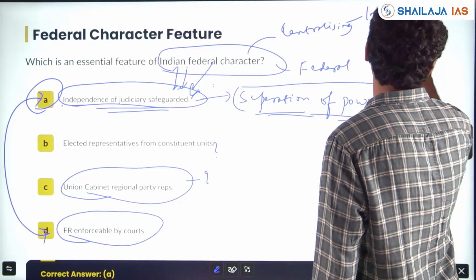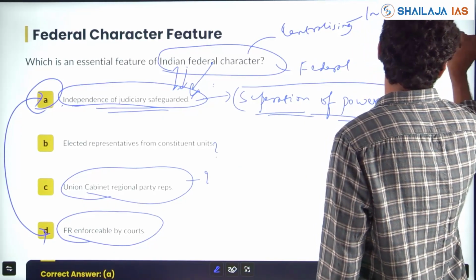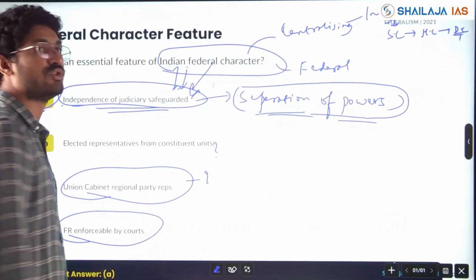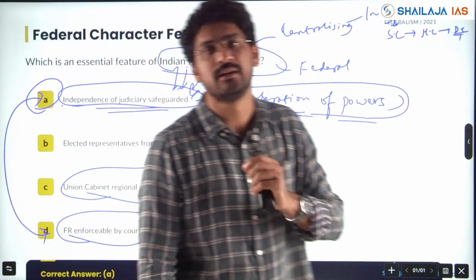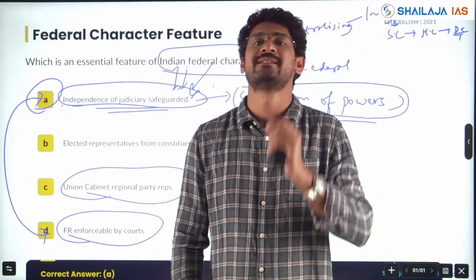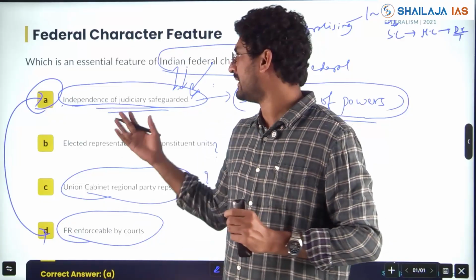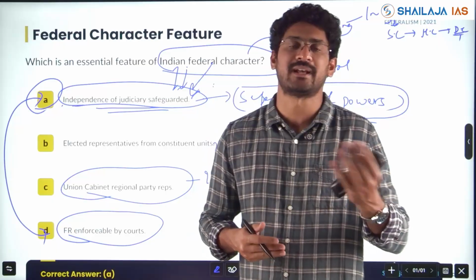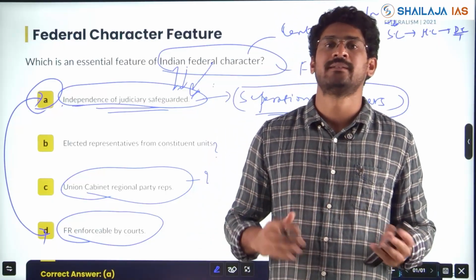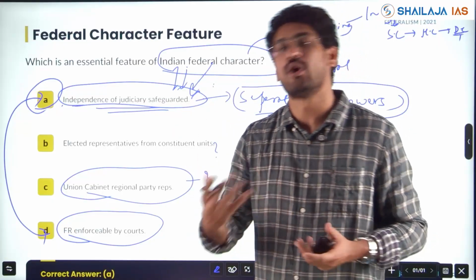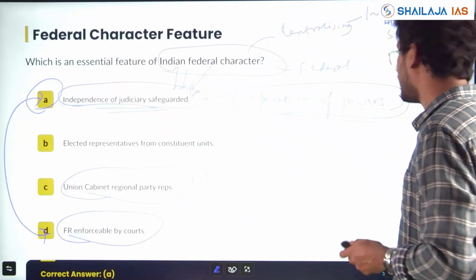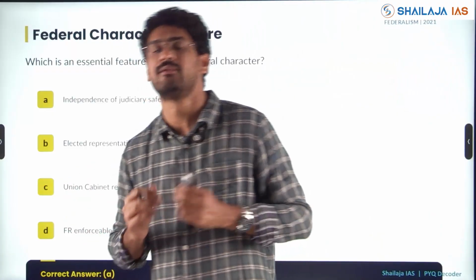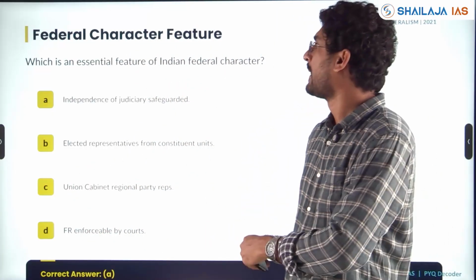Integrated judiciary. Supreme Court at the top, then you have High Court, then you have district courts and local courts down. So independence of judiciary is safeguarded. It's the single important thing to ensure that India is federal in nature. Also, if it is independent, then it can take objective decisions whenever there is a dispute between center and state, or between two states, or between two or more states and center. Clear? Understand how federal structure is linked with the constitution, linked with the constitutional amendment.